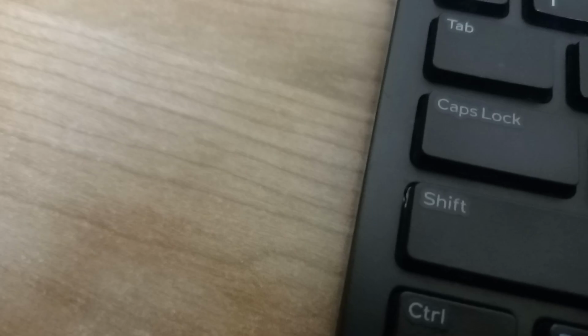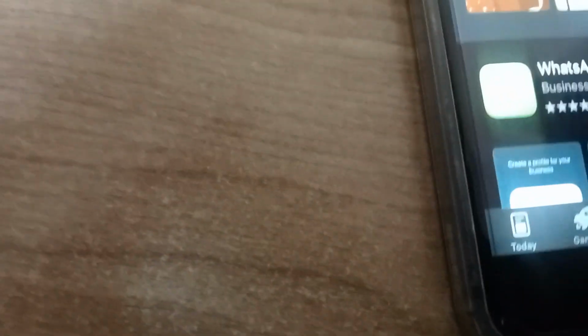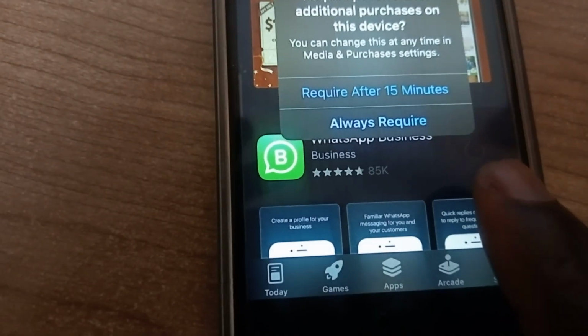Okay, I'm gonna sign in. After putting in the password and signing in, you see what it said? It's now installing. You get me? You say always required after 15 minutes, always required.